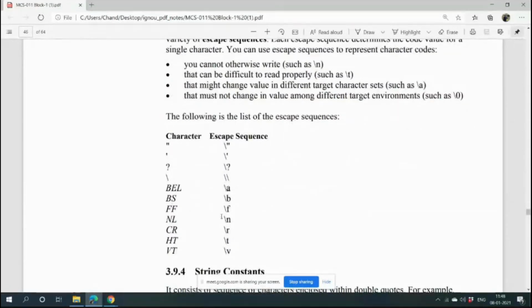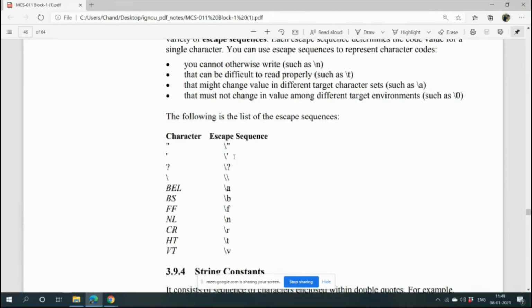This \n means it is the new line character. If you want to create a tab in your program, you will use \t. If you try to print the double quotes, because double quotes has another meaning in a C program, then you will use the \" character.